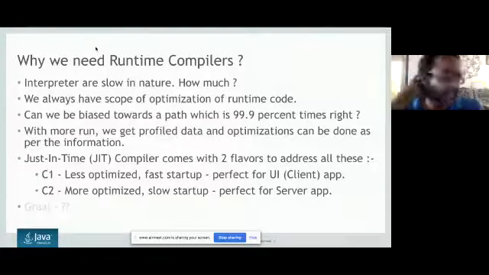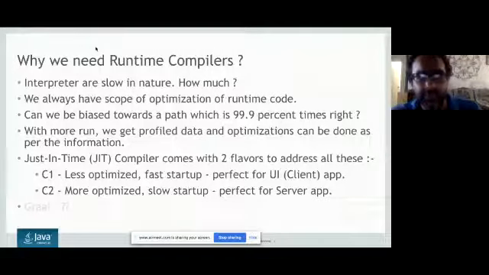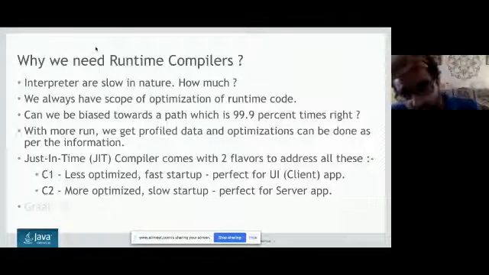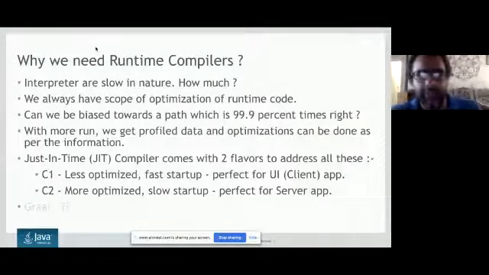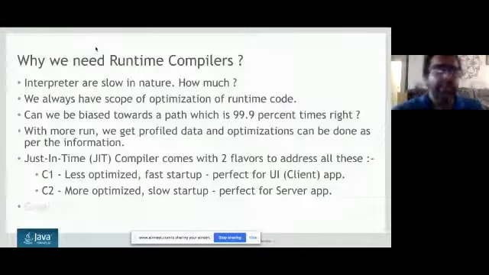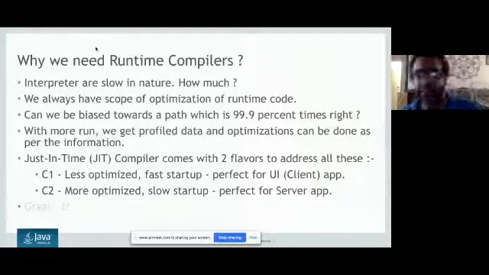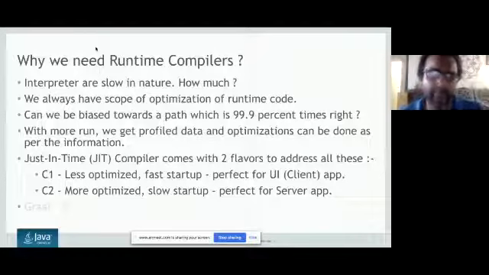After javac, the command goes to java, and when java starts, actually the runtime compiler starts working. A lot of things are there in the runtime compiler. We will see all of the things one by one. The first important thing is that we use an interpreter in the runtime compiler. So we have a runtime compiler and we have an interpreter. You know Java is an interpreted language, but actually interpreters are too slow.